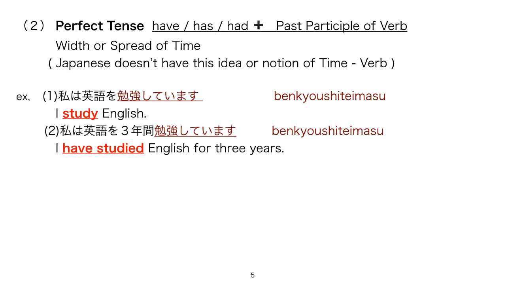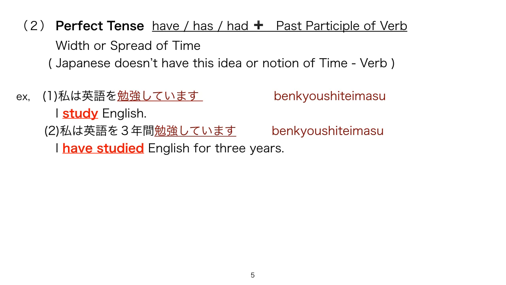But of course, you say for 3 years. That's an adverb clause. In Japanese, 3年間 is an adverb clause. We can add the meaning of the width of time using an adverb clause or the other one. But I feel have studied itself has the width of time. Whether it's true or not, I don't know.